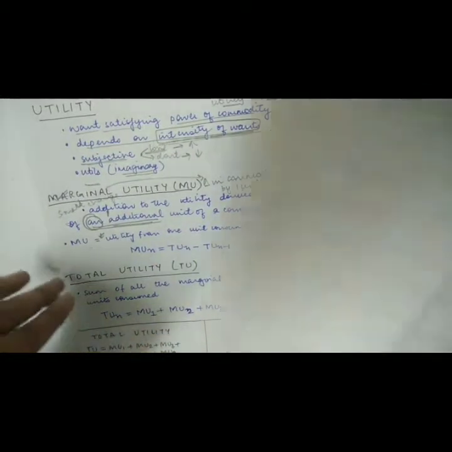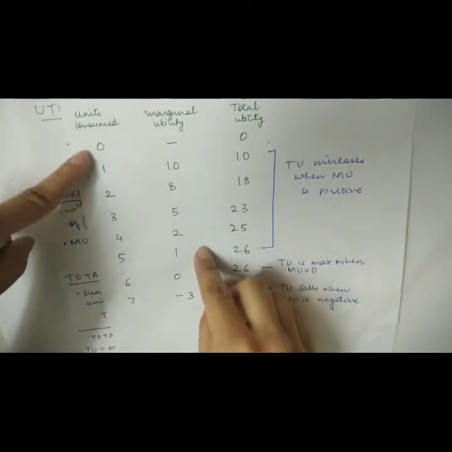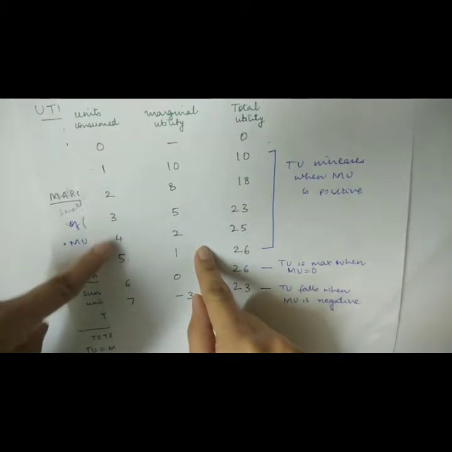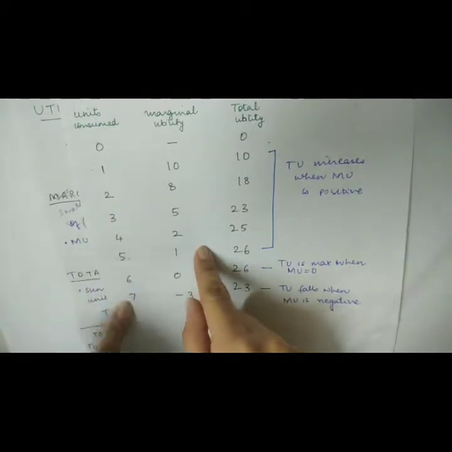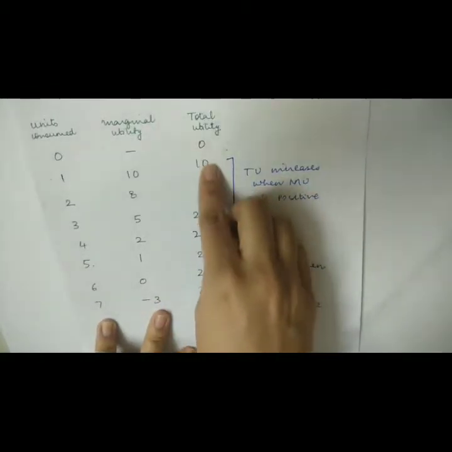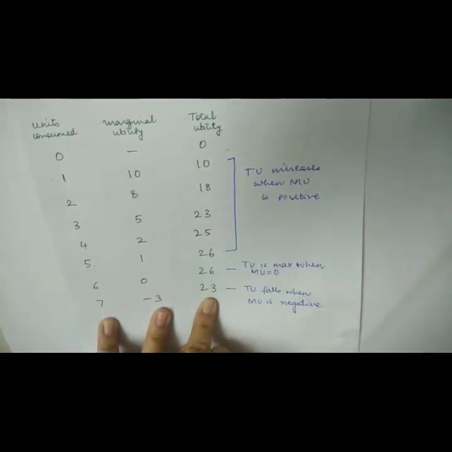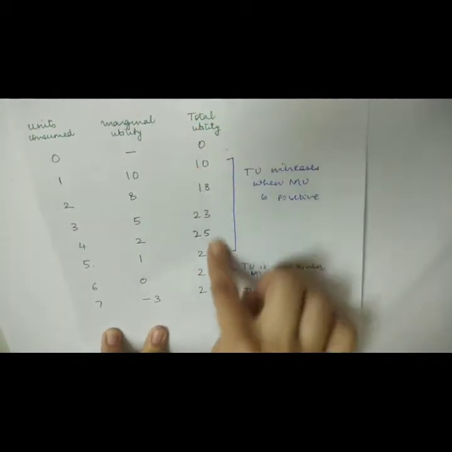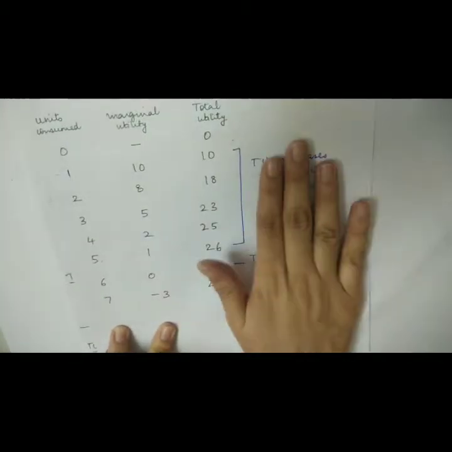For example, we have a chart like this. You consume the first glass of water, the second glass of water, third glass of water, fourth, fifth, sixth and seventh glass of water. This is the total amount of utility that you get from the consumption of the commodity, and these are measured in utils.